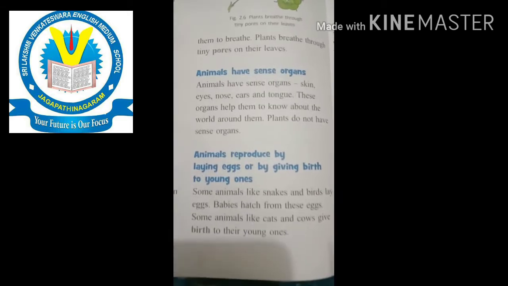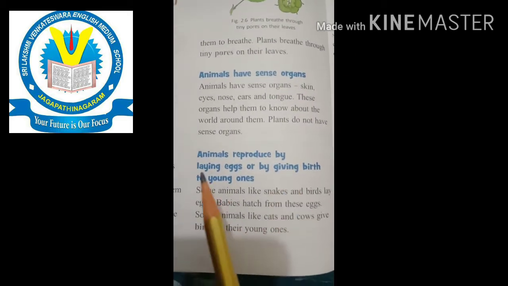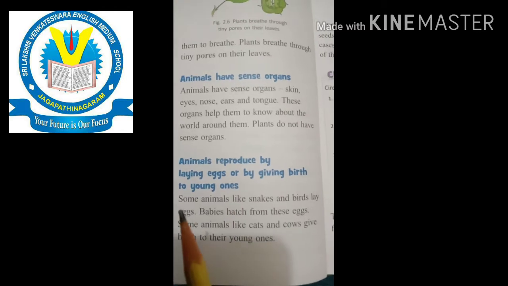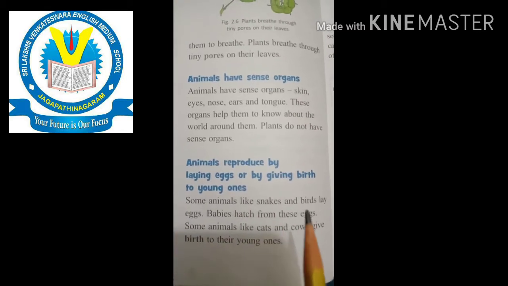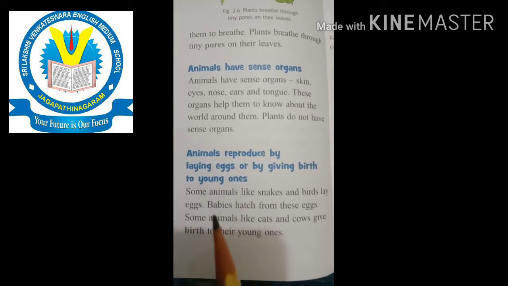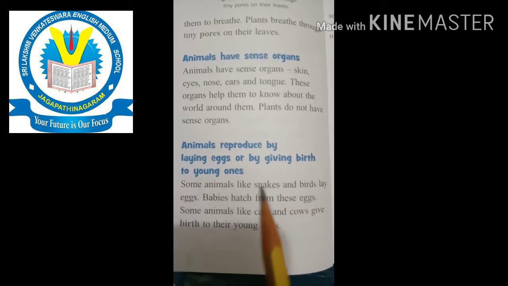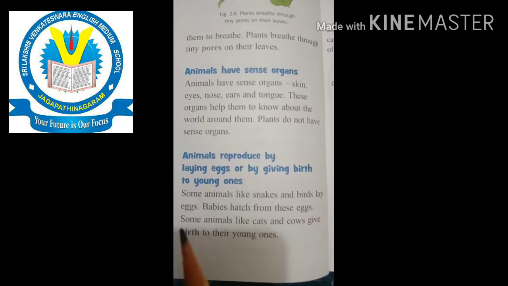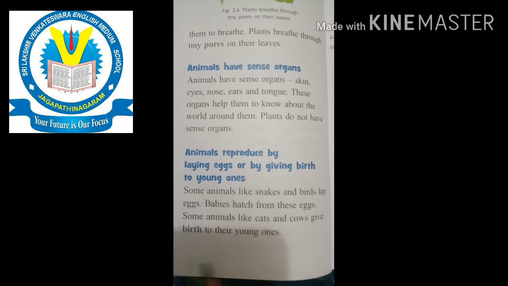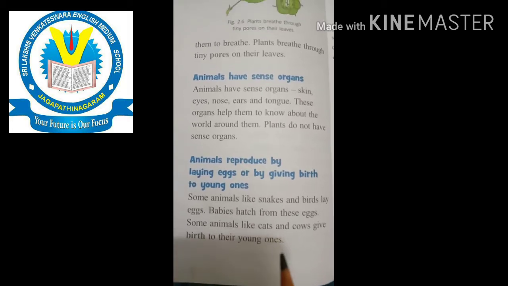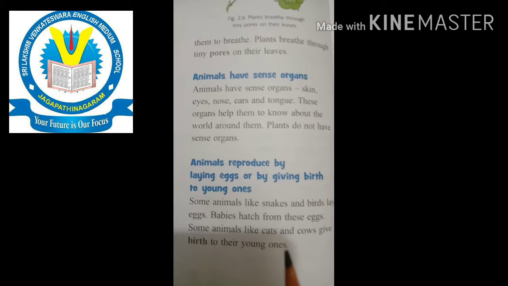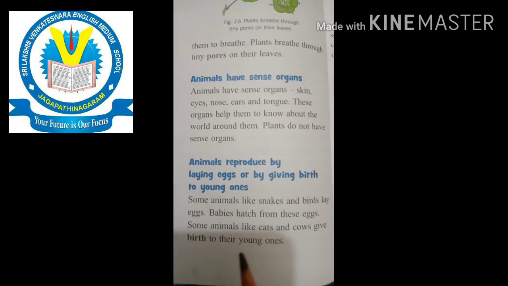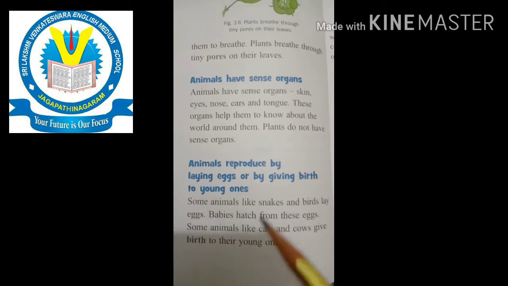And the next one is, animals reproduce by laying eggs or by giving birth to young ones. Okay. Some animals like snakes and birds lay eggs. Who are laying the eggs? Snakes and some birds are laying eggs, and babies hatch from these eggs. Some animals like cats and cows give birth to their young ones. So after that it is again reproducing a baby. Yes or no? That means reproduction is going on.